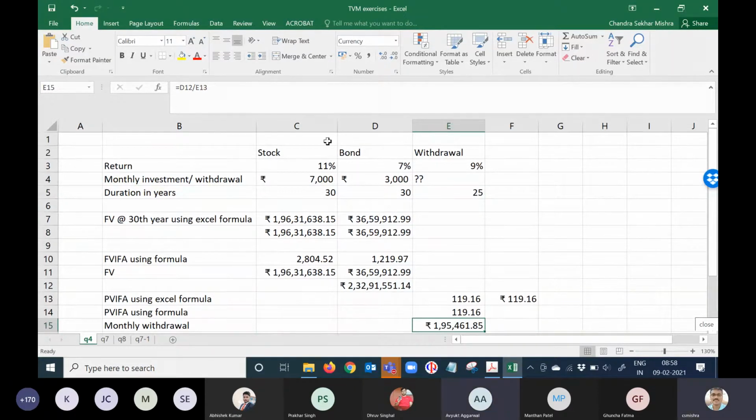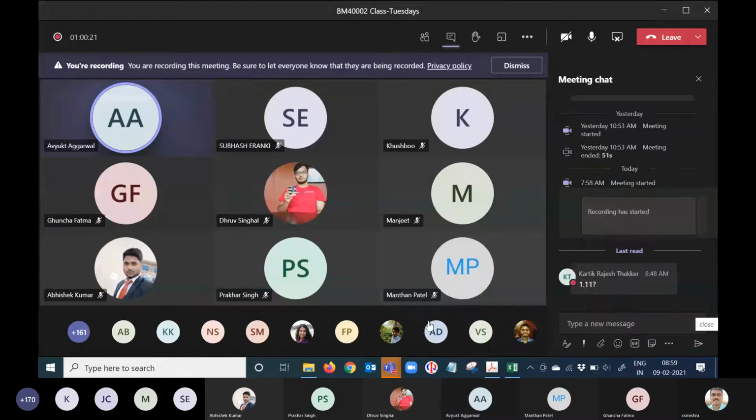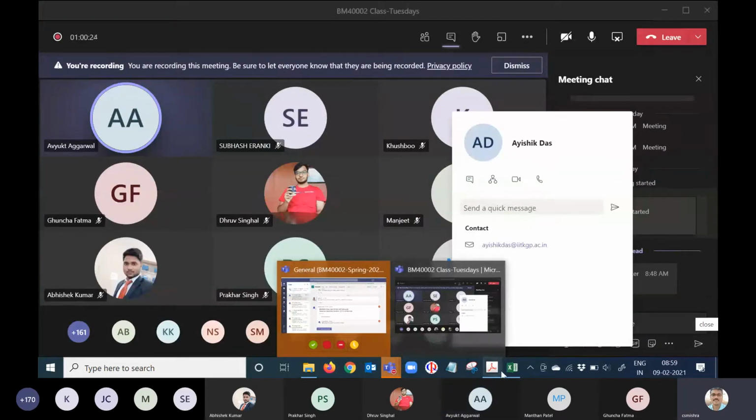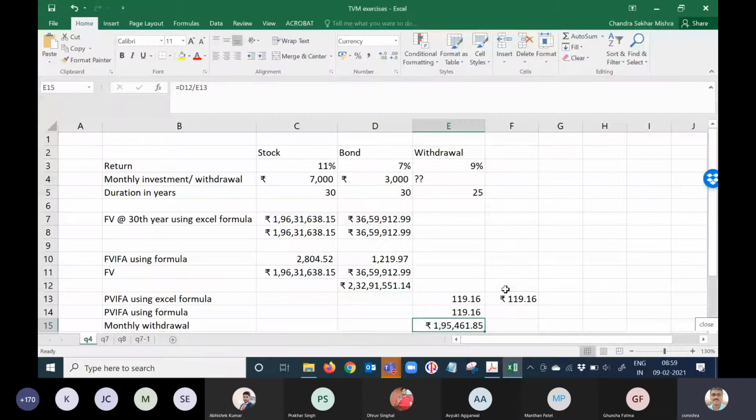Is this like an EMI calculation? Yes, obviously, it's EMI only. So basically we're calculating the EMI on a 2 crore 32 lakh rupees loan with 9% interest over 25 years. That means if somebody takes a loan of around 2 crore 33 lakh, at 9% interest and a 25-year tenure, he or she has to pay 1,95,000 rupees every month as the monthly installment.